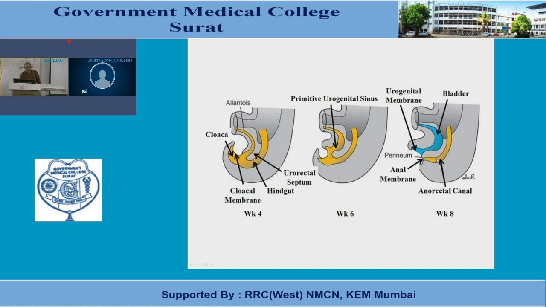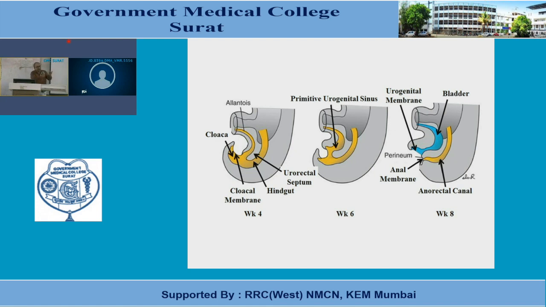So this urorectal septum divides the endodermal cloaca into primitive rectum and primitive urogenital sinus. You were told about this division in the development of the hindgut. So I am not going into detail of how this urorectal septum is formed, or the sources for this septum. But let me tell you the fact that this endodermal cloaca divides into two parts.